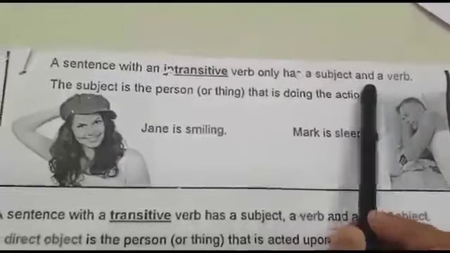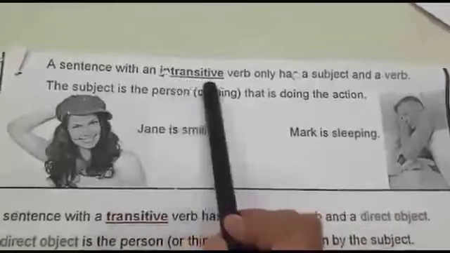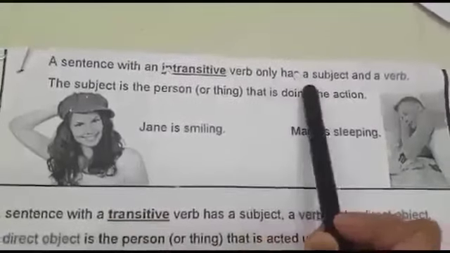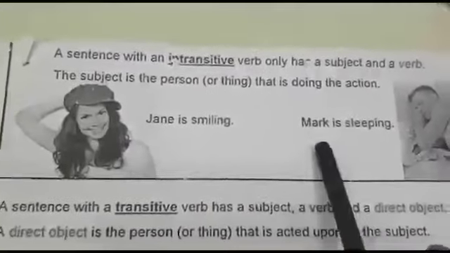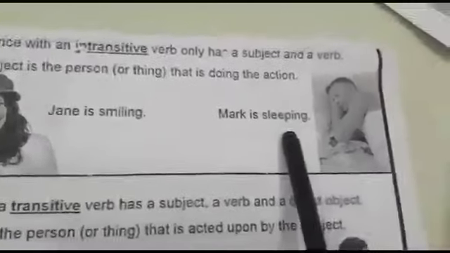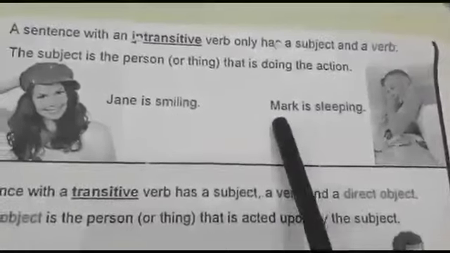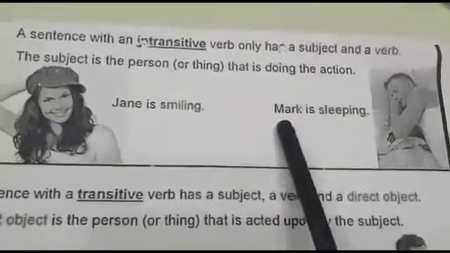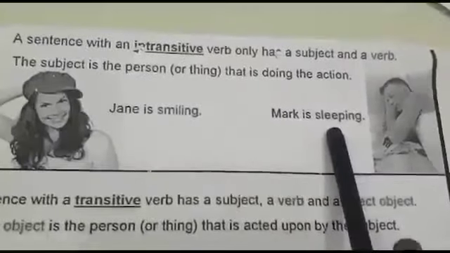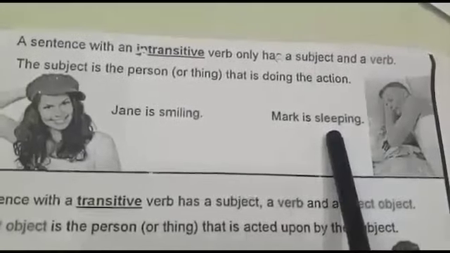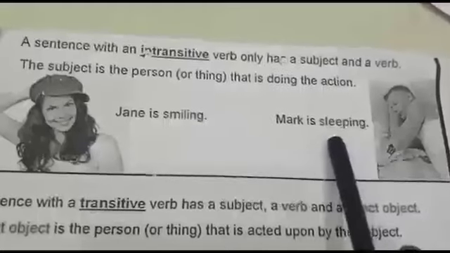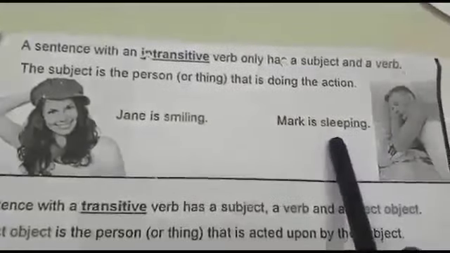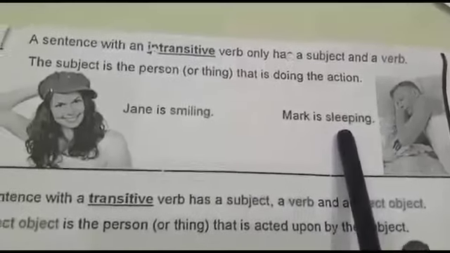As already told, a sentence with an intransitive verb only has a subject and a verb. Let's take another example. Mark is sleeping. The subject is Mark because he is the person doing the action. Sleeping is what he is doing. That is the action and that is the verb. So this sentence also has a subject and a verb. So this is a sentence with an intransitive verb.